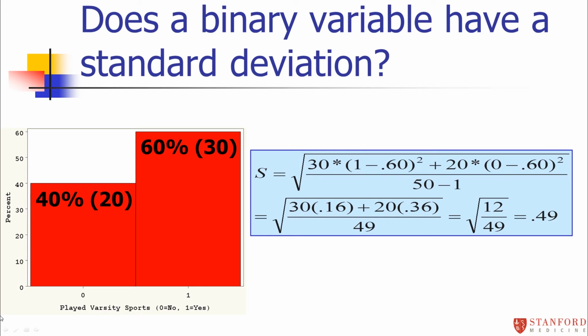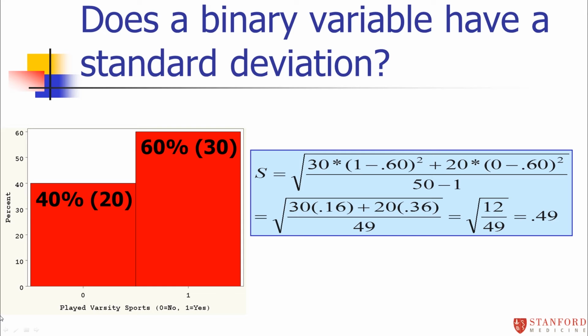So if you're a 1, if you played varsity sports in high school, and you subtract 0.6, that's a value of 0.4. You then square it. And there's 30 people that have that identical value, so we can just do that once and multiply by 30. If you're a 0, if you didn't play varsity sports, then your deviation is negative 0.6. You square that, and there's 20 of those, so we multiply that by 20. We add all those up and divide by 50 minus 1, n minus 1, and then we square root it to get back to the standard deviation. We come out with a value of 0.49.